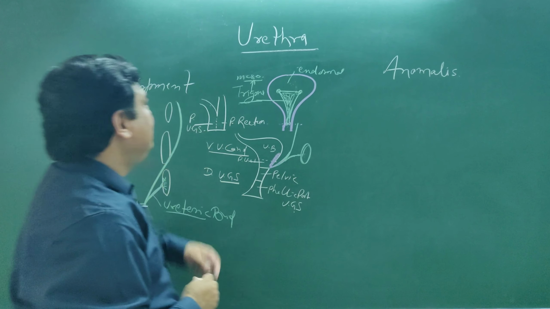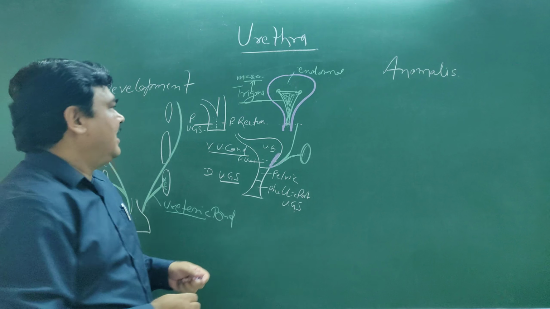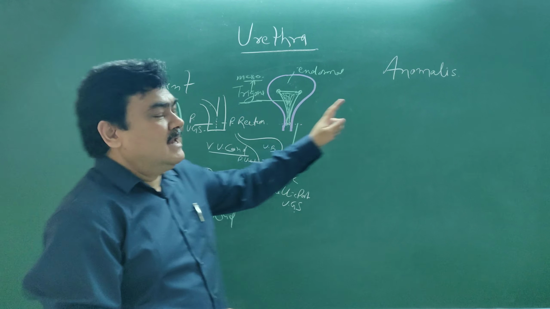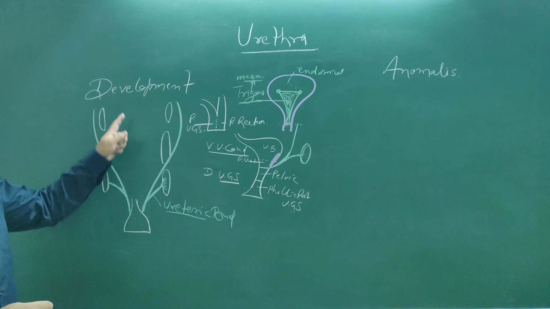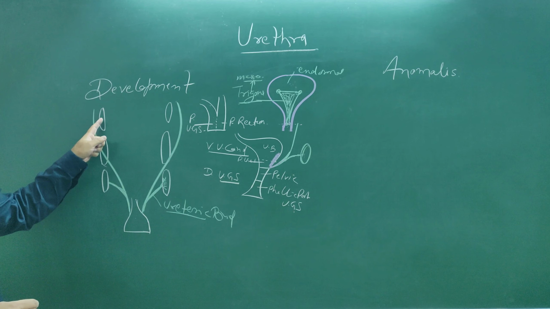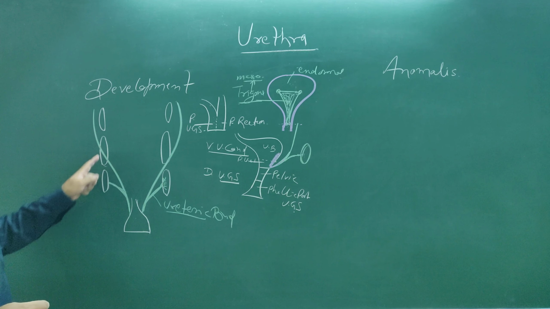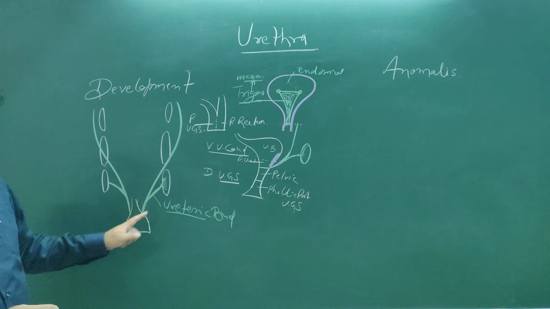Yes. Now we'll discuss the development of the male and female urethra and its anomalies. So first of all, in the previous lecture we have seen the developing pronephros, mesonephros, metanephros. Here the ureteric bud arises.